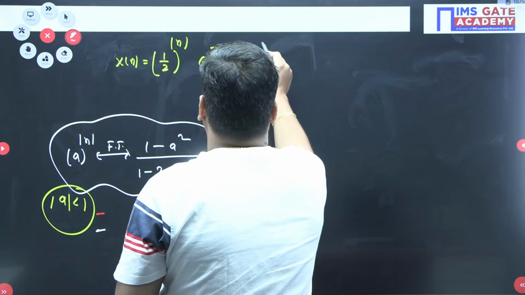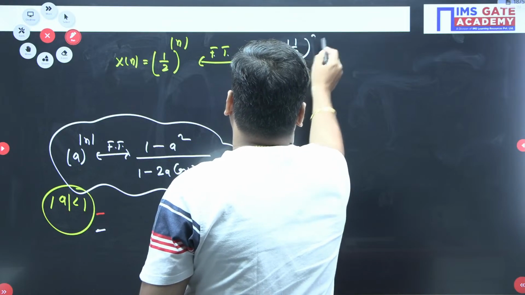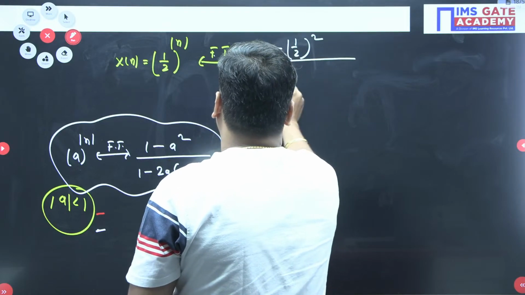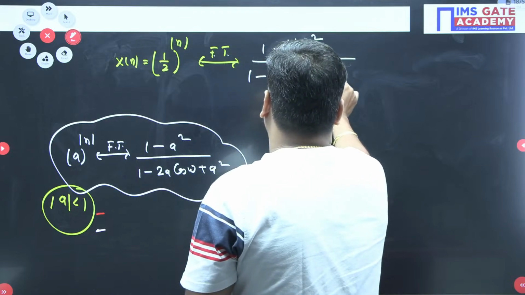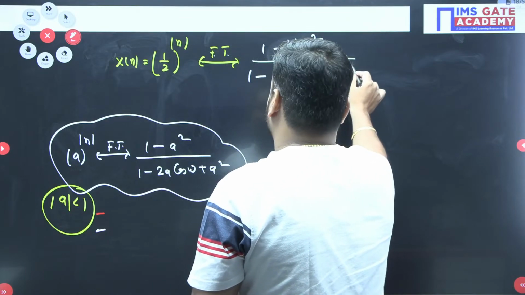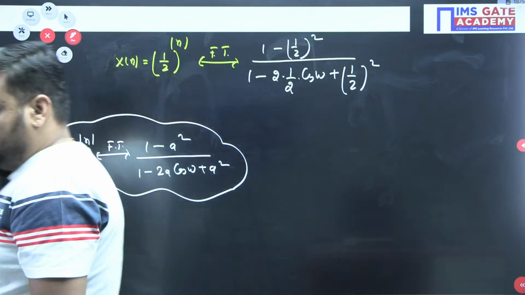So 1 minus a square, it means 1 minus half whole square, upon 1 minus twice into a value half, into cos of omega n plus a square. What is a? Half square. Is this clear?